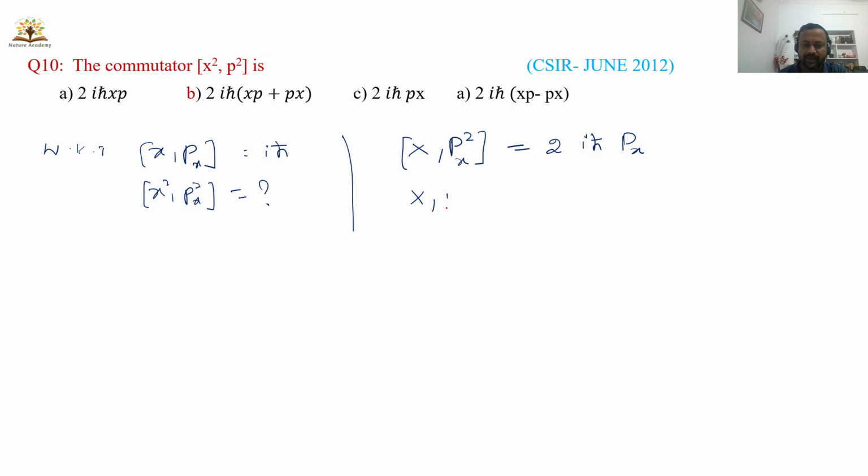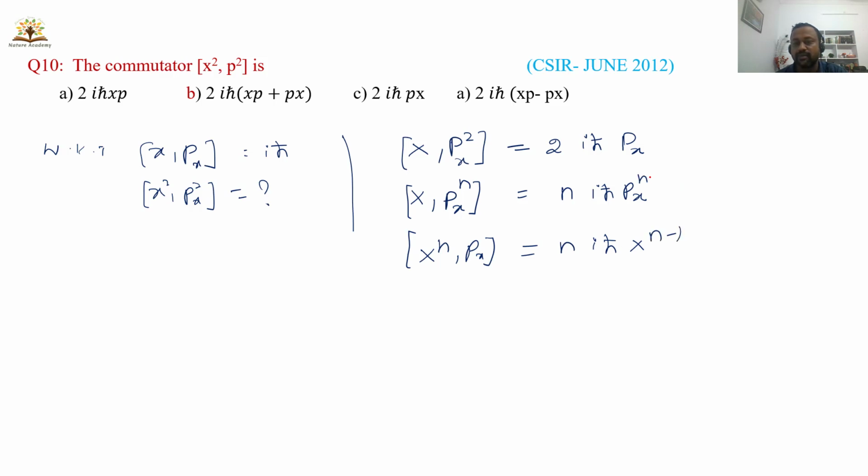Or I will write the more general formula: x comma px to the power n is n into iħ px to the power n minus 1. In other ways, if we have x to the power n and px, then n into iħ x to the power n minus 1. So these are the formulas.